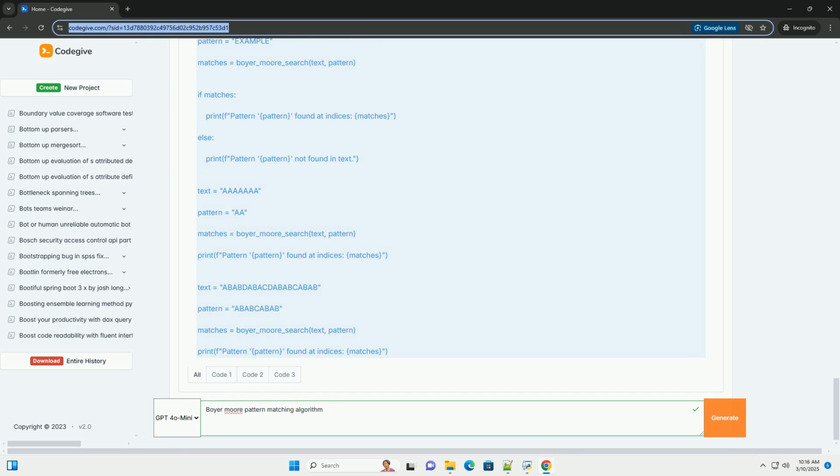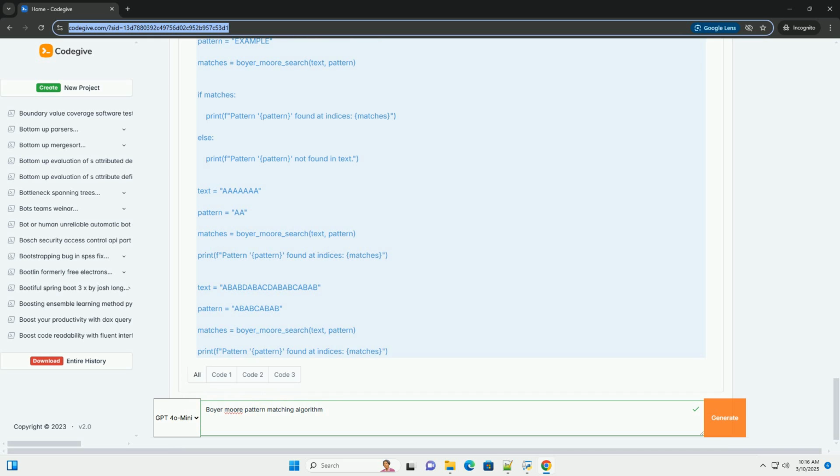We encounter a mismatch: the character in the text, C, doesn't match the character in the pattern, N. The bad character heuristic asks, does C exist in the pattern Anpanman? The answer is no. Therefore, we shift the pattern entirely past the C. In this case, we'd shift the pattern 8 positions to the right.